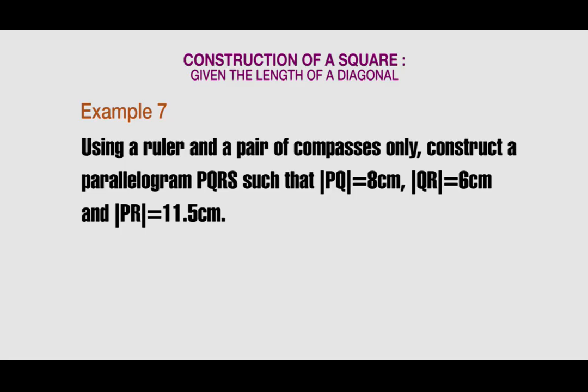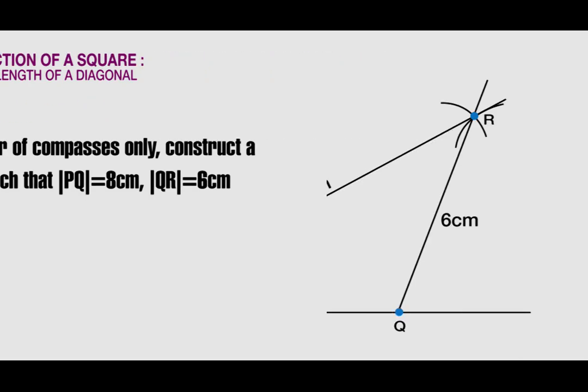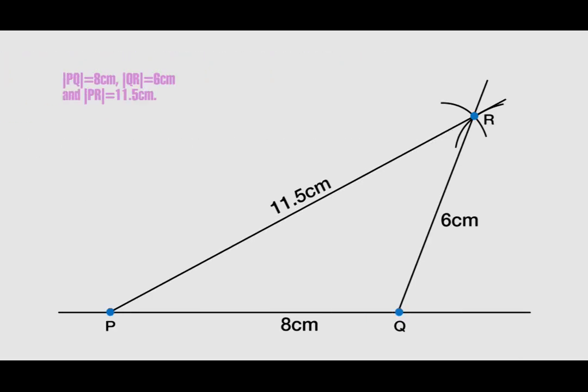Let's take the solution. First, construct triangle PQR. This triangle with all sides given looks like this. Remember to label all the sides as given in the question.